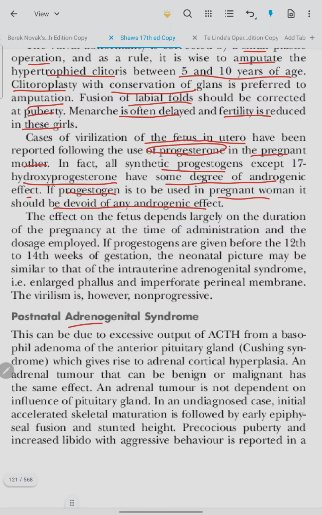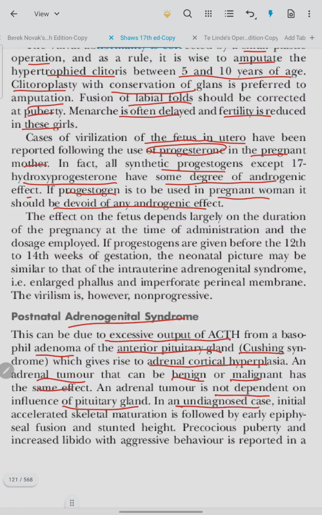Postnatal adrenogenital syndrome. This may be due to excessive output of ACTH from a basophil adenoma of the anterior pituitary gland, or Cushing syndrome, which gives rise to adrenal cortical hyperplasia. An adrenal tumor that can be benign or malignant has the same effect. Adrenal tumor is not dependent on the influence of the pituitary gland.